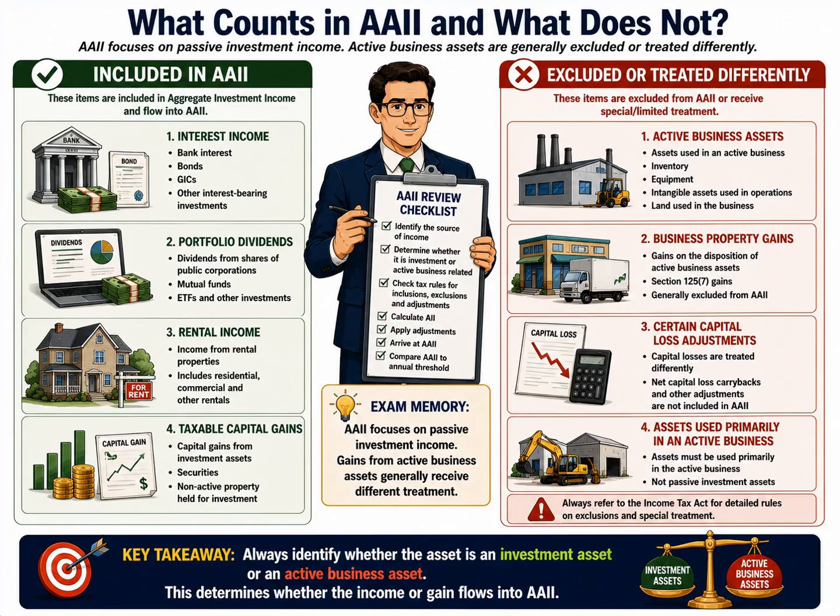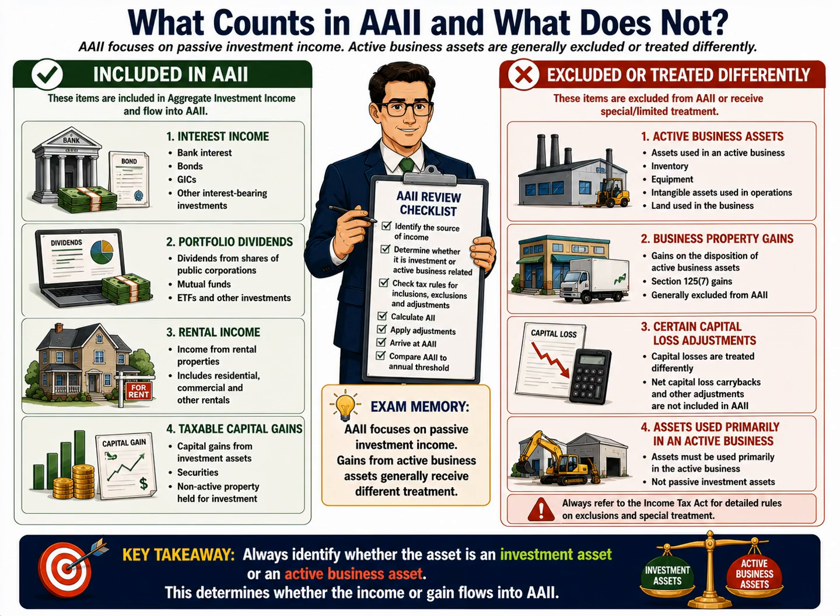Now that we've seen how adjusted aggregate investment income is calculated, the next step is understanding which items are included and which items are excluded. This distinction is extremely important because the passive income grind is based on AII, not simply on every gain or income item reported by a corporation. Let's begin with the items that are generally included in AII.